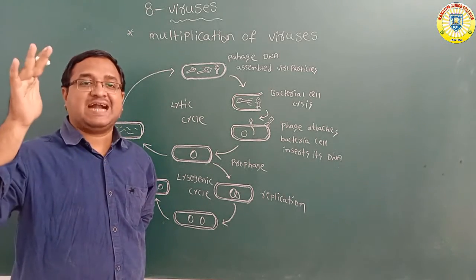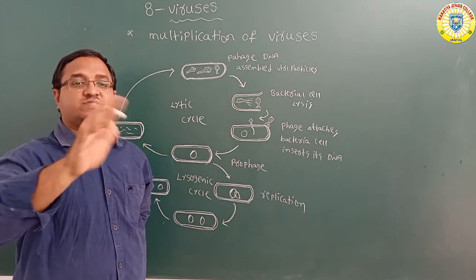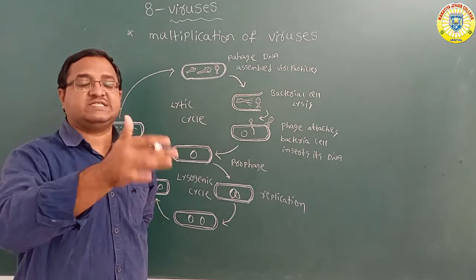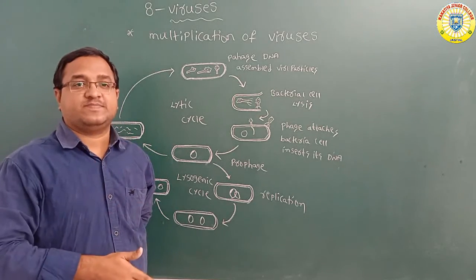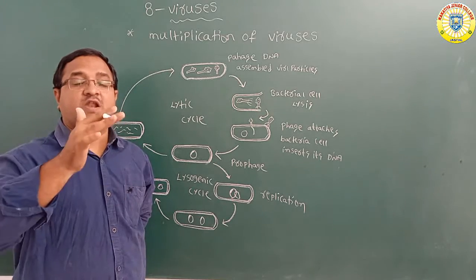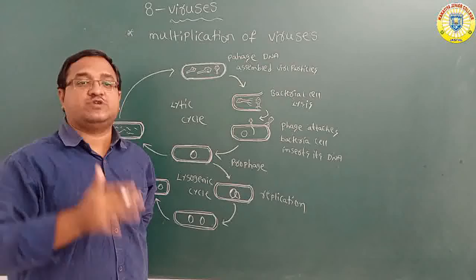The bacteriophage mainly has two cycles: one is the lytic cycle and the other one is the lysogenic cycle. The well-known bacteriophage life cycles are mainly two types.